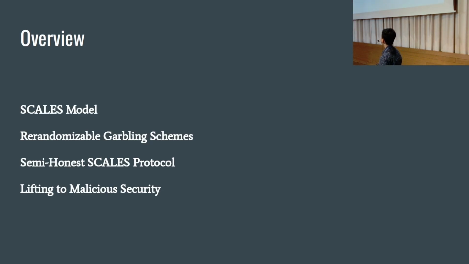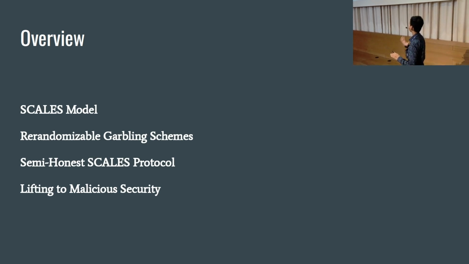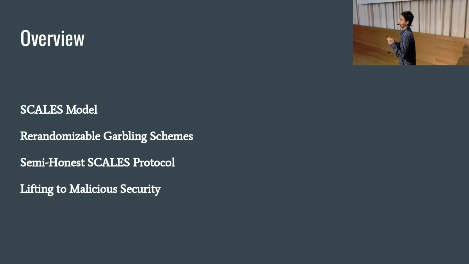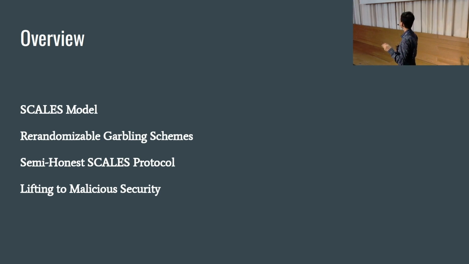We'll first look at what the SCALES model is and what a SCALES protocol looks like. Then we will start constructing a semi-honest secure SCALES protocol, and towards that we'll first look at one major building block that we're going to use throughout, and that is randomizable garbling. Once we have a semi-honest SCALES protocol, the last part of the talk will cover how to take this protocol and lift it to malicious security. And that's it. So let's get started.